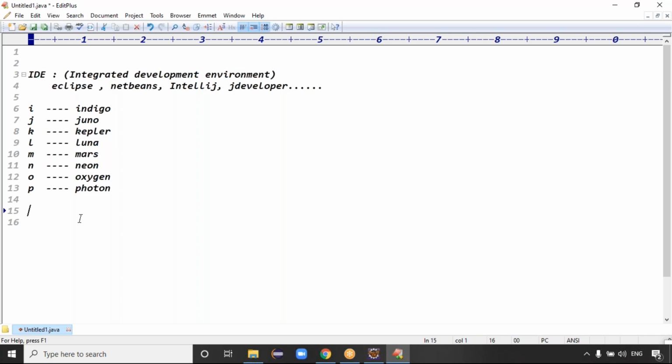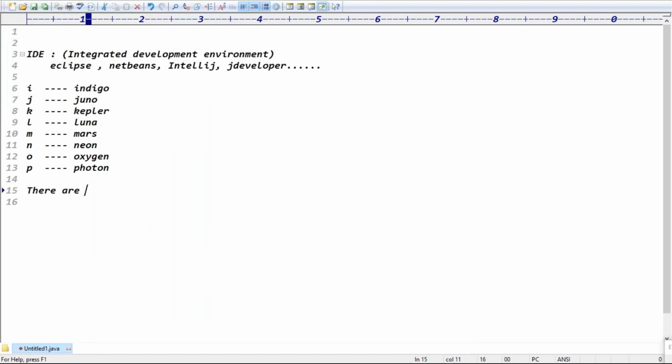So there are two categories of IDEs, guys. One is a Java IDE. So there are two parts, guys. Basically one is the Java Eclipse IDE, a Java IDE in the sense that we support core Java. That's the Java IDE. Next one is what?